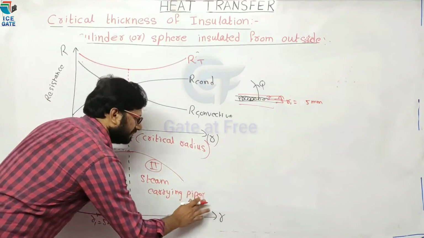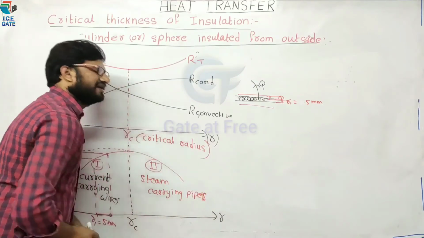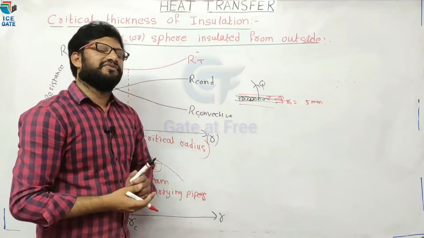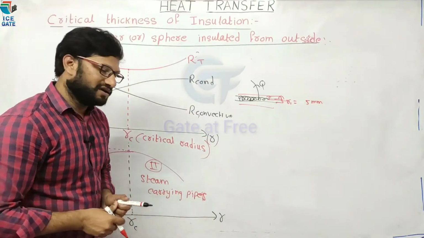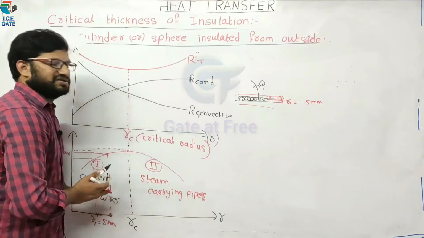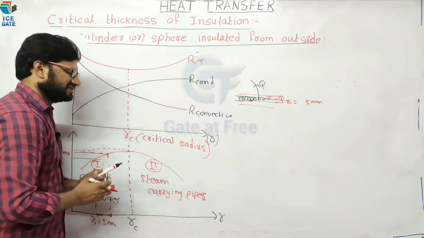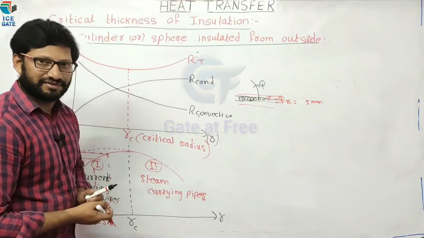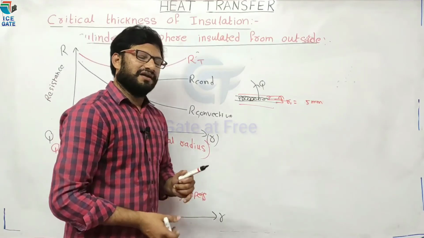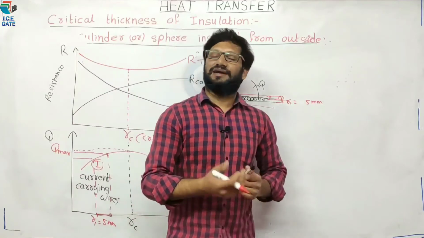In steam carrying pipes, we are interested in reducing the rate of heat transfer from steam to the surroundings. So region 2 is selected for the insulation of steam pipes. Hope you understood. Now, how to calculate the critical radius?